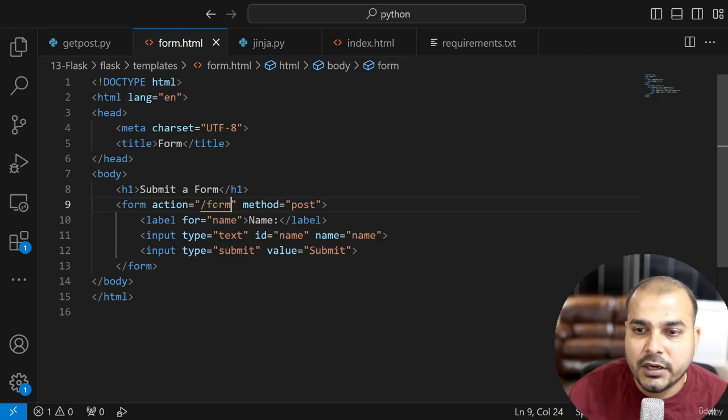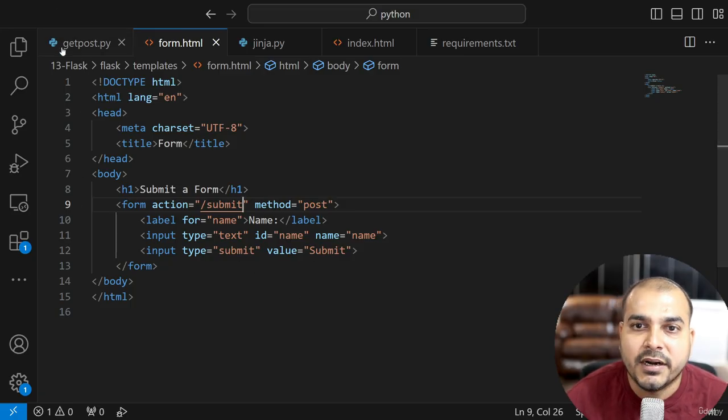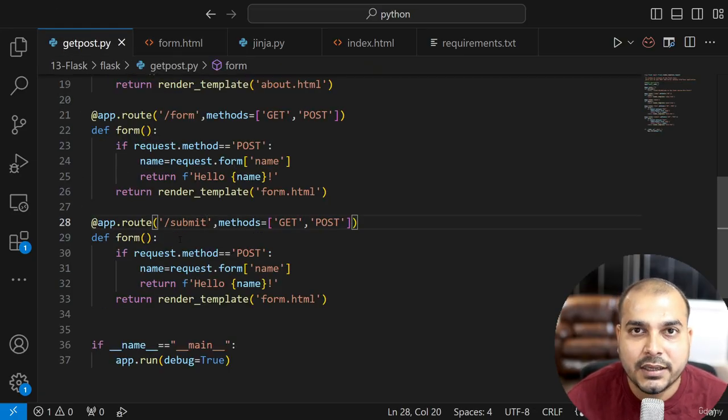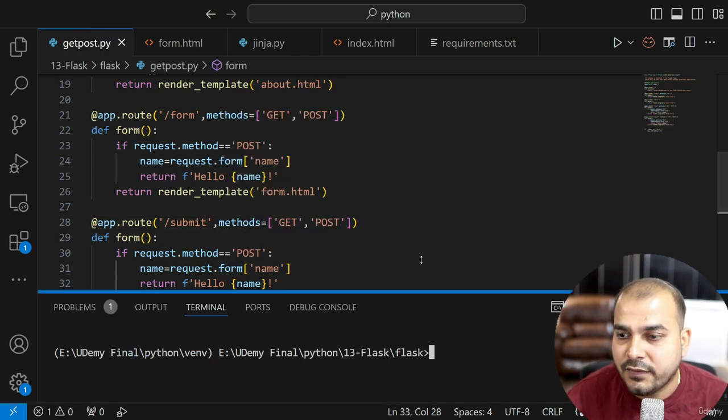So here, instead of writing /form, I will just write /submit, right? What will happen is that when this entire page is loaded, if I click on the submit button, it will hit the /submit route. Let me execute this and see whether this is working fine or not.